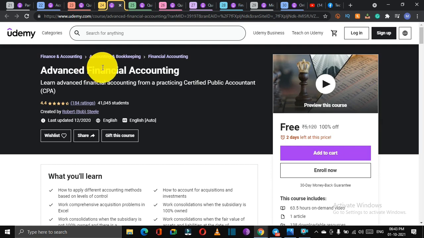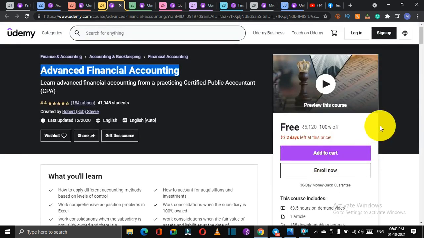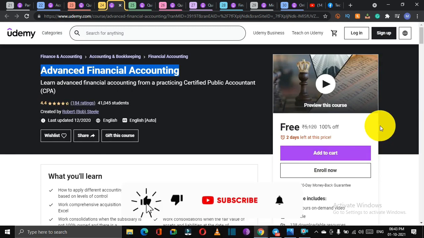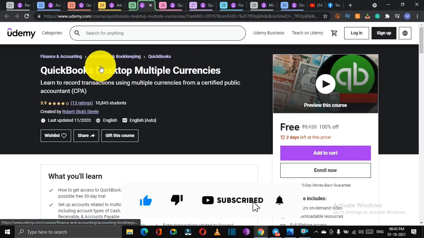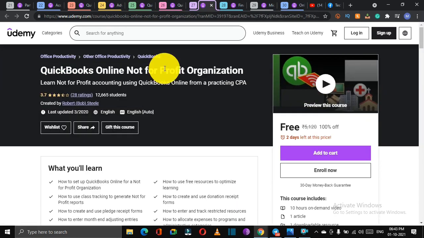Now, course number 24 is all about advanced financial accounting. So if you want to learn about advanced financial accounting, which is a 63 hours course, you can enroll in this course for free of cost. And along with all these courses, you are going to get a free certificate. Now, the 25th course is a QuickBooks Desktop Complete course. Next course is about QuickBooks Enterprise 2020. The 27th course is also about QuickBooks, where you will learn about not-for-profit organizations, basically for NGOs.